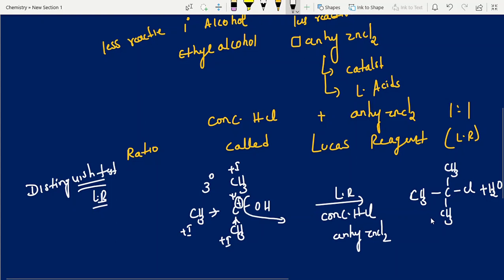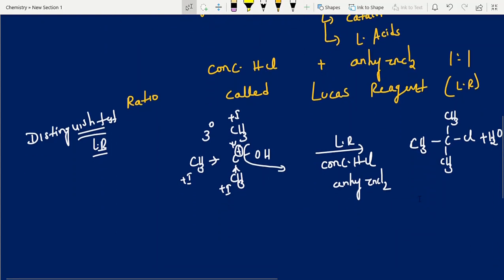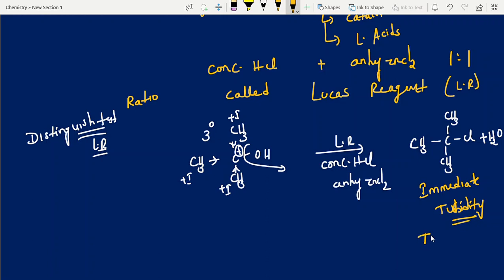Okay, so immediate turbidity. Finally, what they will ask is this: if you treat a tertiary alcohol with Lucas reagent, what will you get, students? Immediate turbidity. What is turbidity? Turbidity is nothing but, like kerosene and oil, it is not miscible, no? Two different layers form.